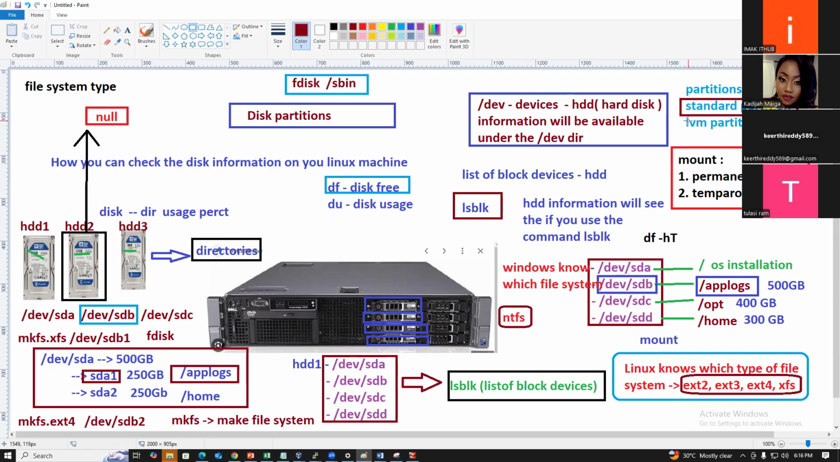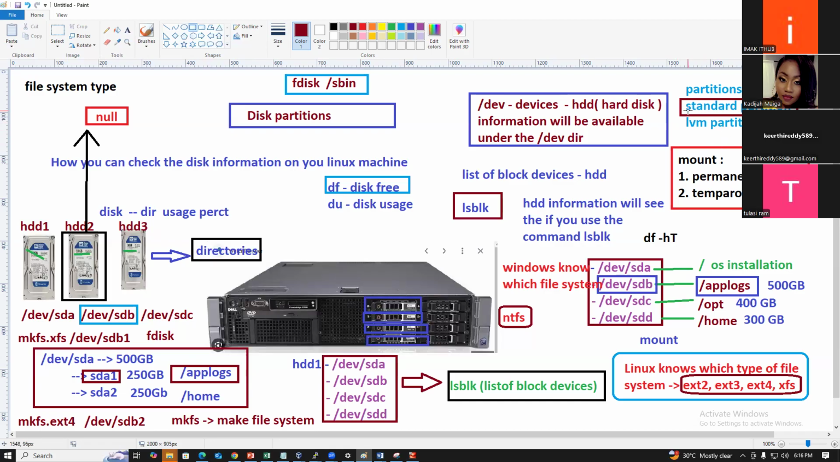Okay, now we understood? So the partition types are standard and LVM. This session will end in 10 minutes, guys. After that, you can join again.